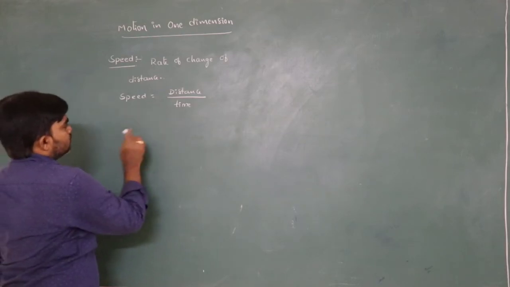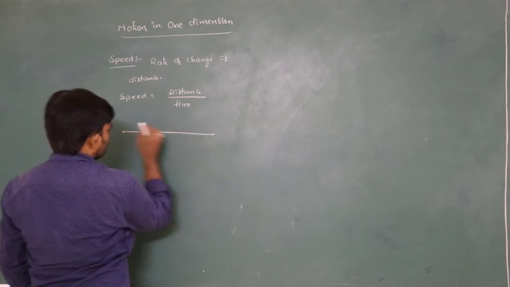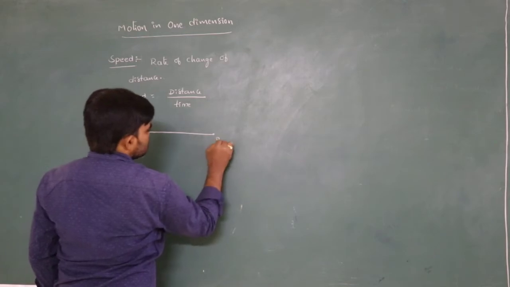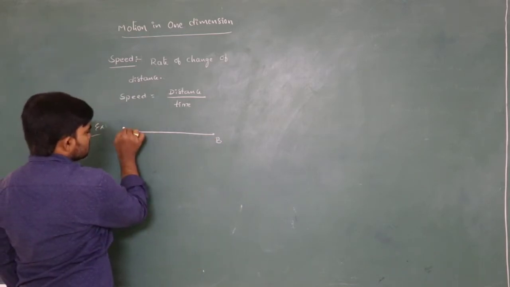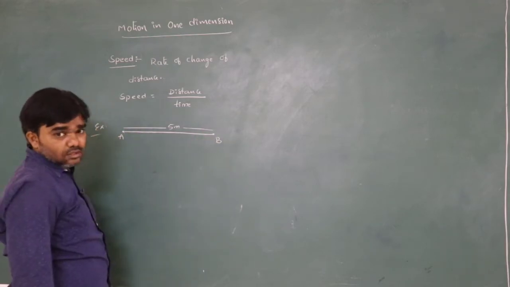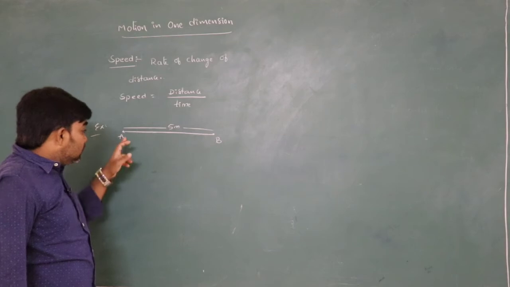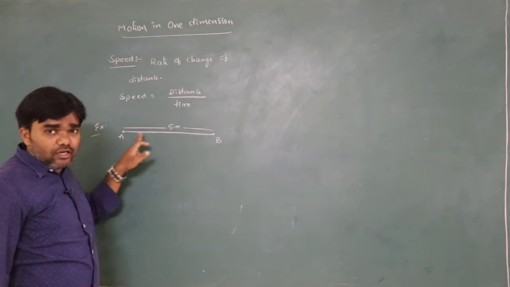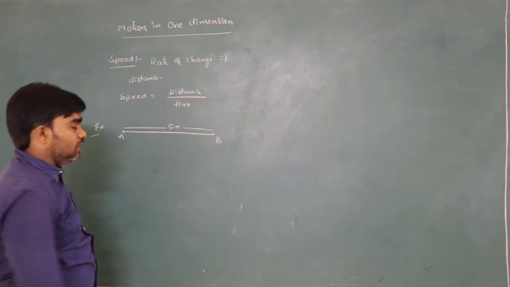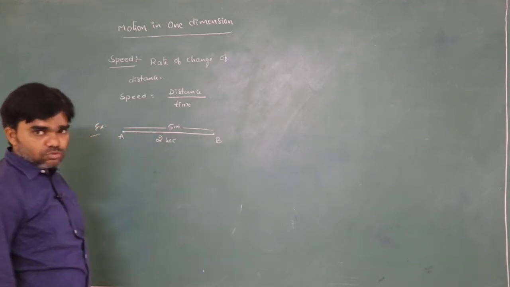For example, point A and point B. Let us say the distance between A and B is 5 meters. The time taken to travel from A to B is, let us say, 2 seconds.